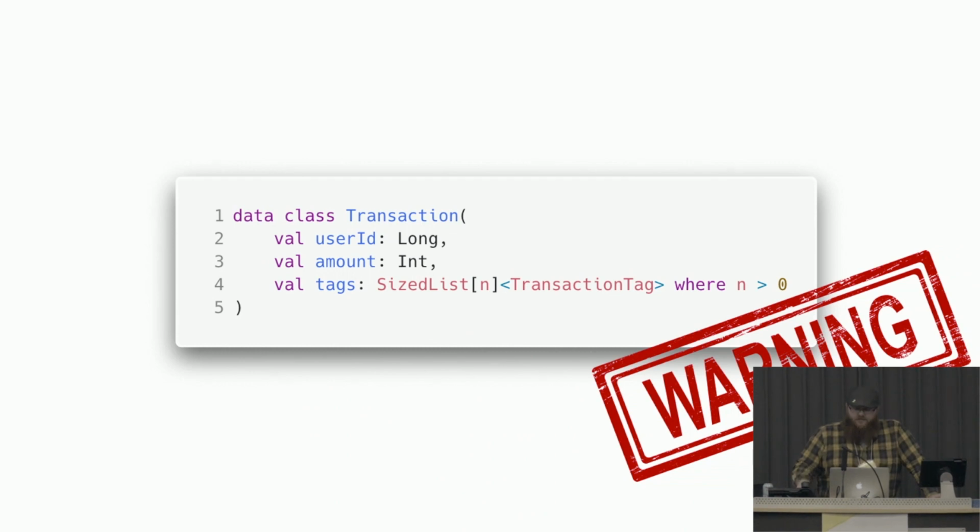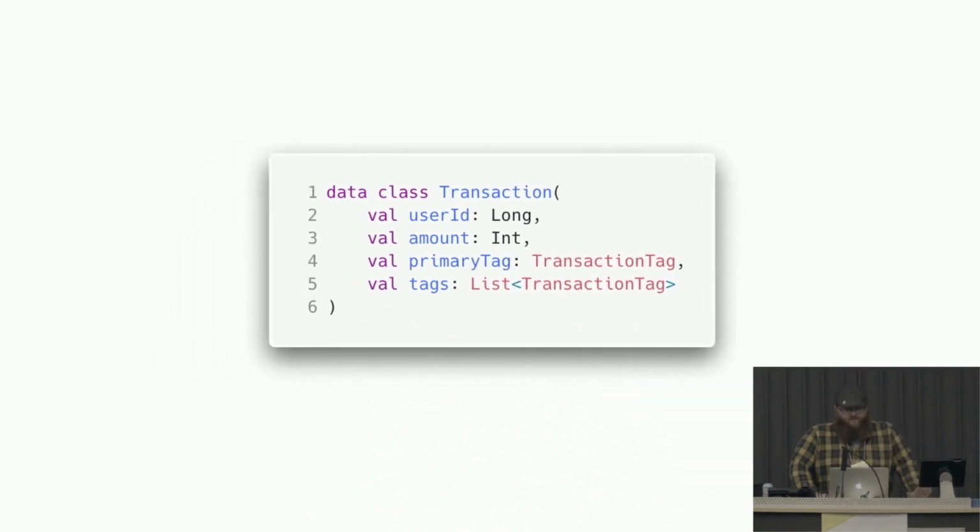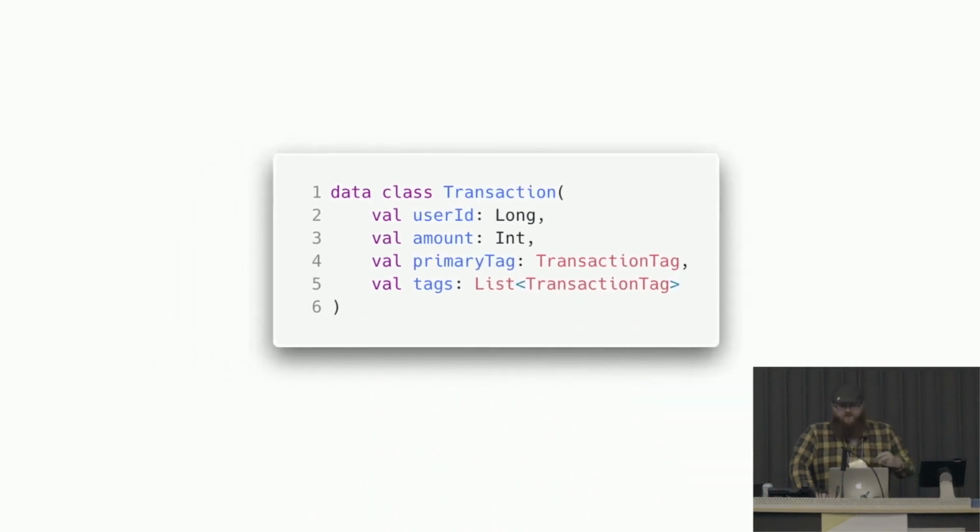But Kotlin has some limitations, and we're going to get some inspiration from outside of Kotlin here and say, I want this. How do I get it? In this very narrow case, if you're certain the list is going to have one element or more, you can just sort of pop off that head into a variable. Your type now is constrained exactly as you need it, so that you will always have at least one tag or more.